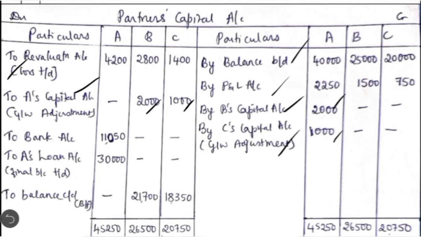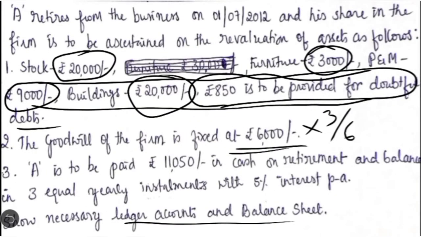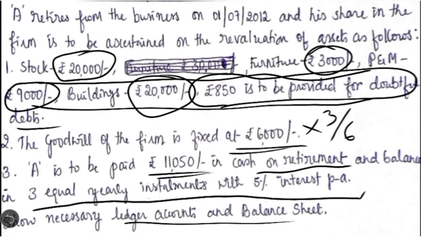After this, we are going to close the capital accounts of the partners one by one. First, let's close the retiring partner's capital account. So if you see here, the total credit comes to 45,250. The same total is written here. If you deduct this revaluation loss, there will be a balance of 41,050. Out of which it is stated in the question that 11,050 has to be paid in cash on retirement, and the balance in 3 equal yearly installments with 5% interest per annum.